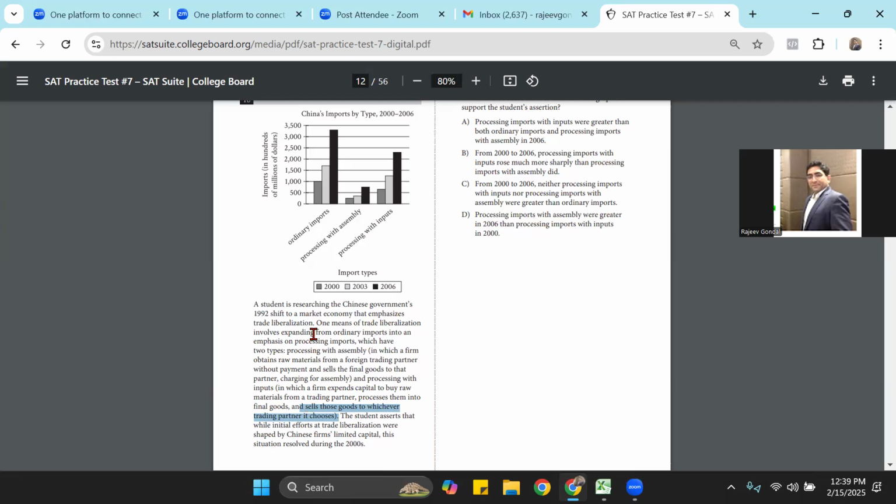Earlier, they were selling it to the person who gave the raw material. So in this case, you get iron from anybody. You make a bicycle and sell it to anybody. There's no limitation. So that's that. And we want to prove this point. We want to show how the graph tells that such kind of capital expenditure related liberalization happened where the Chinese were ready to spend money. So this is only in this inputs graph, the third one, where they are spending money to get the raw material, processing it and giving the output.